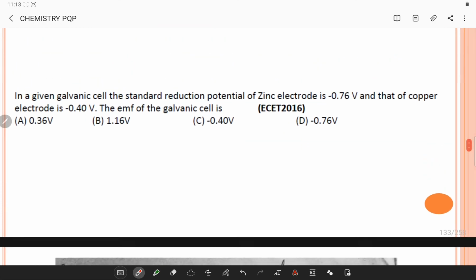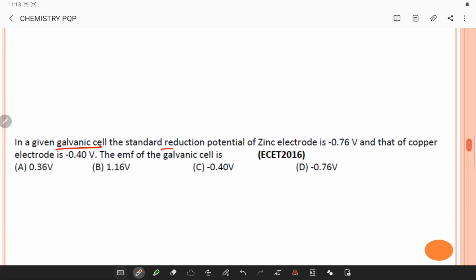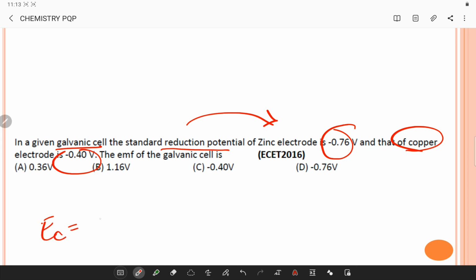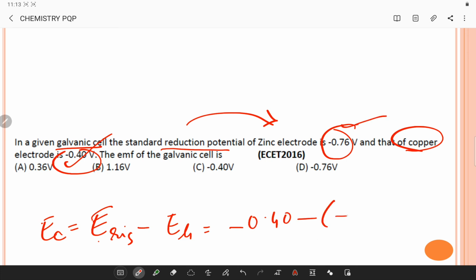Next, in a given galvanic cell, the standard reduction potential, so here he has given the answer directly. Second part, not the oxidation potential, reduction potential, which is minus 0.76 for zinc, and for copper it is given as minus 0.40. You have to remember, in the case of the EMF of a cell, it is right value minus left value. So the right value is minus 0.40 and the left value is minus 0.76. So basically, how do I know which is right and which is left?